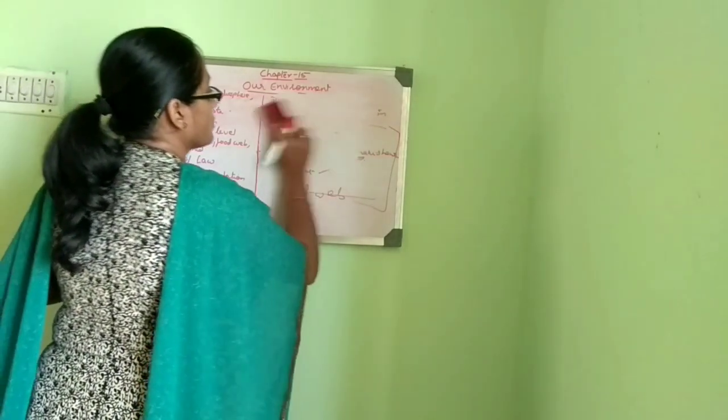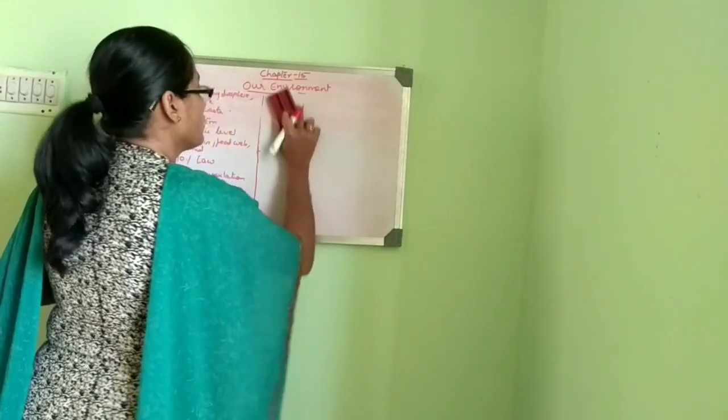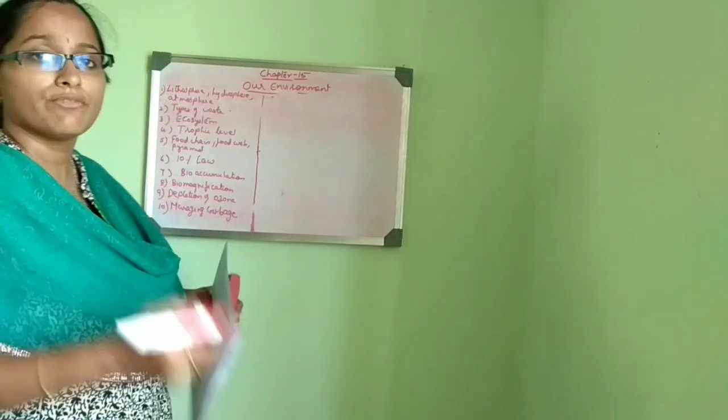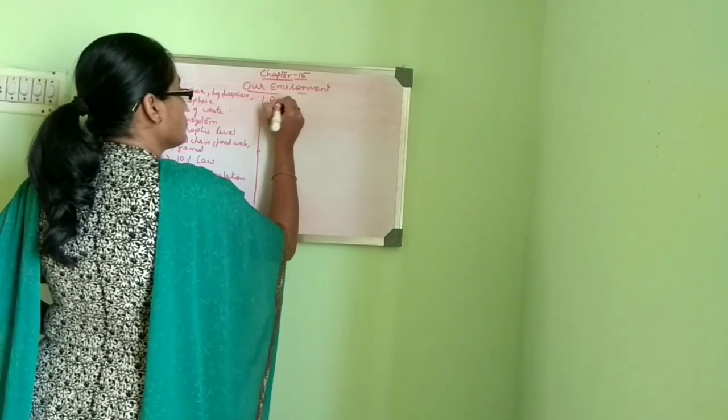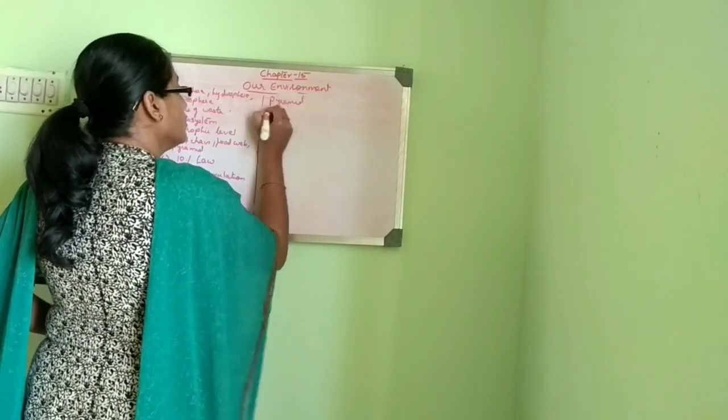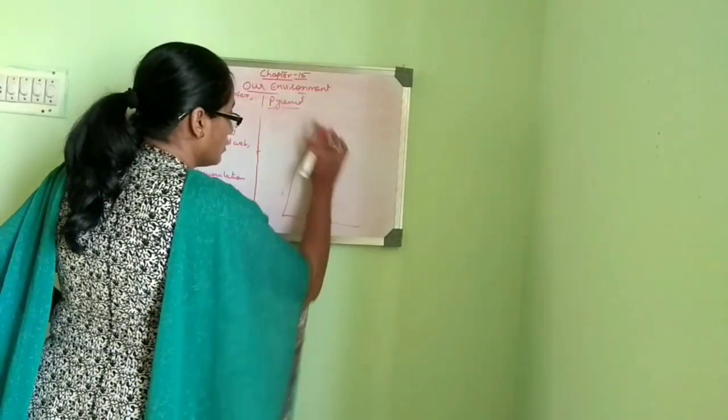So now we will see the pyramid. Pyramid is the flow of energy or transfer of food materials from one trophic level to another trophic level. That is pyramid. We will take the same example now.